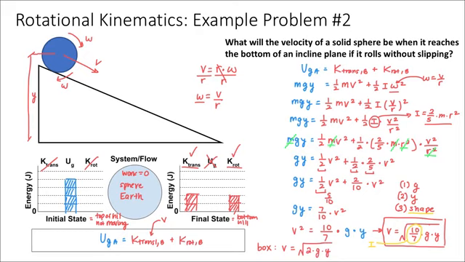And so you'll see here that 2 is bigger than 10 over 7. So what this is telling you is that the box has a greater velocity by the time it reaches the bottom of the inclined plane. And that should make sense, hopefully, right? If the box and the sphere both start at the top of the hill, they're going to have the same amount of gravitational potential energy. By the time each of them gets to the bottom of the hill, the box still has all of that energy as translational kinetic energy, but the sphere has given up some of that translational kinetic energy in order to rotate. And so rotating objects don't travel as fast linearly because they're using some of that energy to rotate.